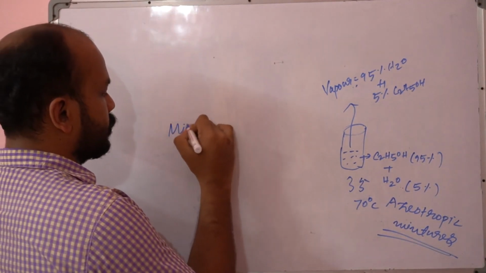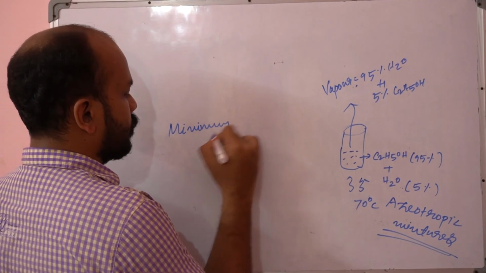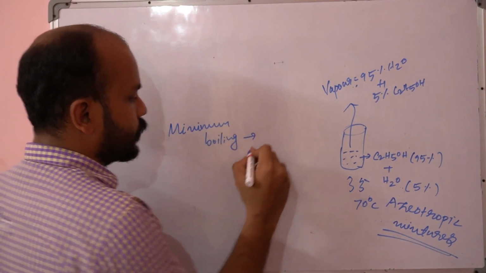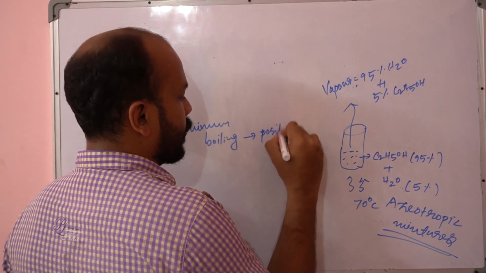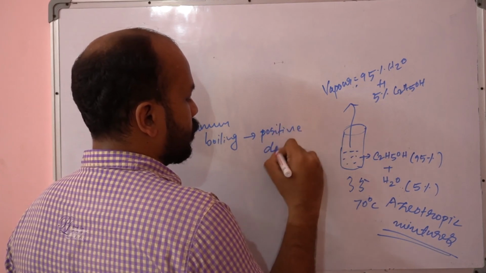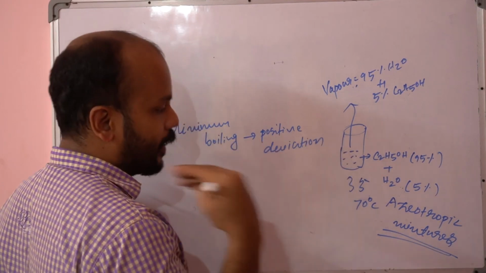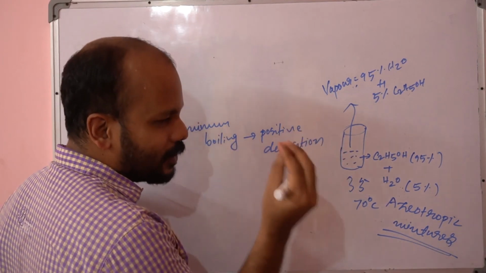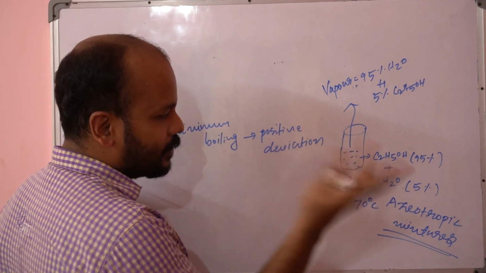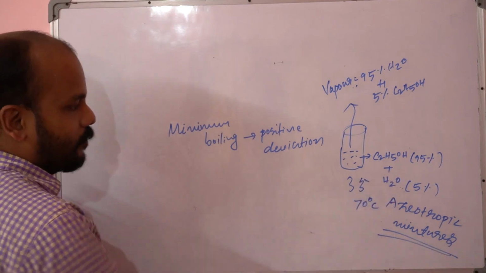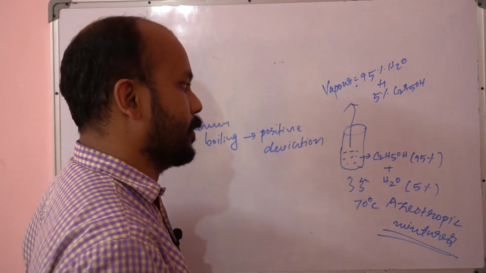Minimum boiling means it shows positive deviation from Raoult's law. That means when we are mixing both components, the evaporation rate will be high. If you give a little temperature itself, it will evaporate. As an example, this particular one is going to be a minimum boiling azeotrope.